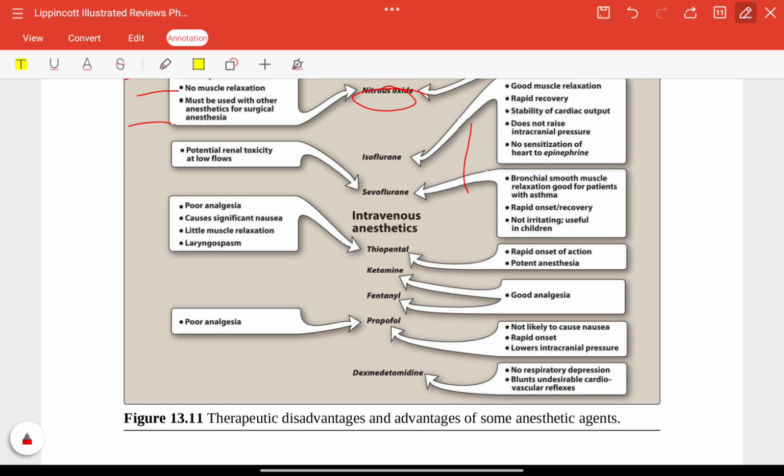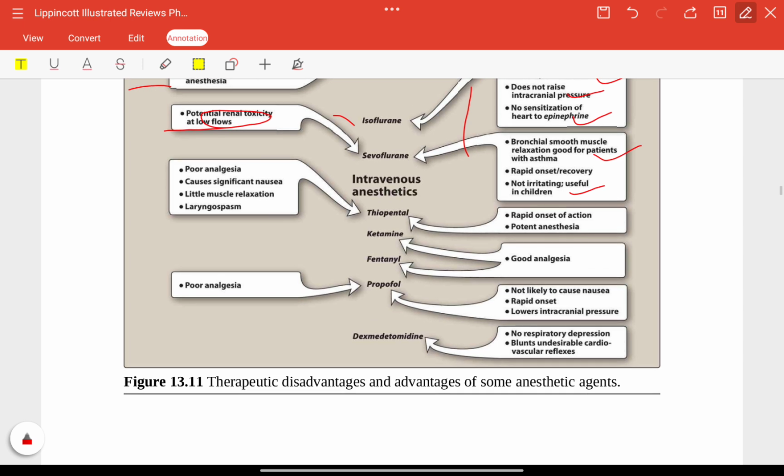Isoflurane, no disadvantage. Advantages are good muscle relaxation, rapid recovery, stability of cardiac output, does not raise intracranial pressure, and no sensitization of the heart to epinephrine. Sevoflurane: bronchial smooth muscle relaxation, good for patients with asthma, rapid onset and recovery, non-irritating and useful in children. The disadvantage is renal toxicity.